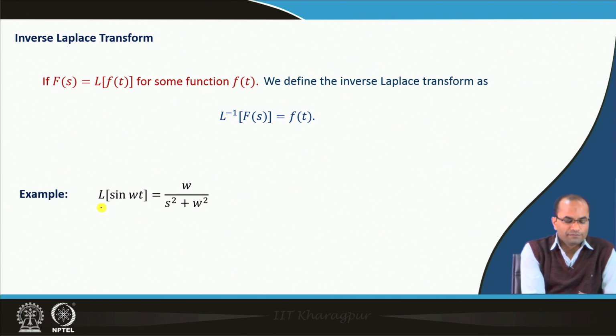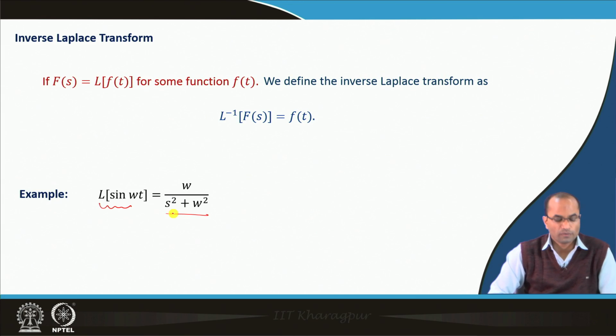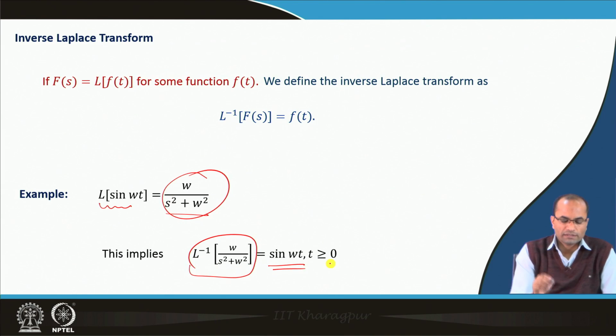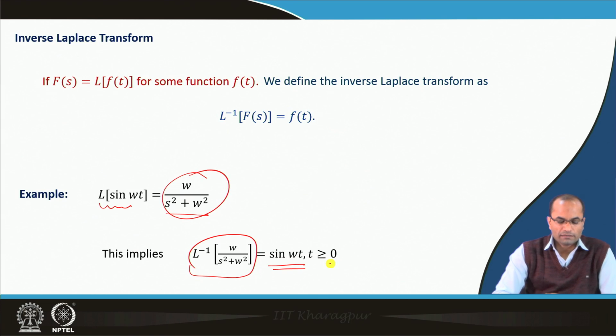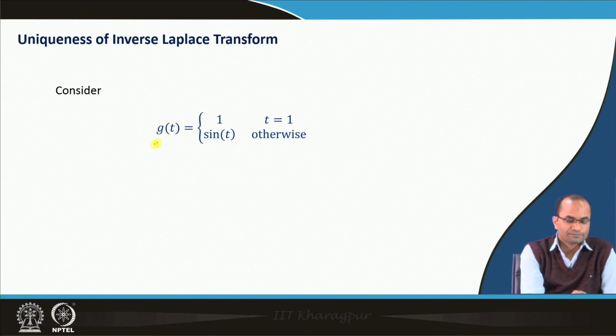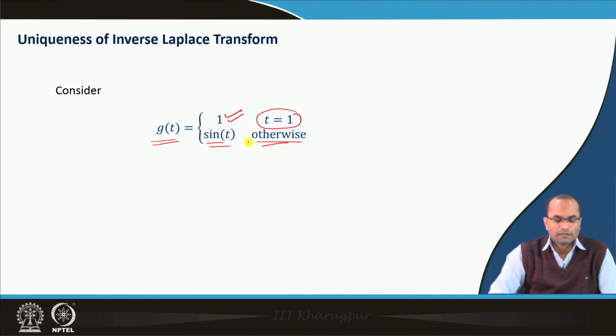For instance, if we know that the Laplace transform of sin w t is w over s square plus w square, in that case we can say that the L inverse of w over s square plus w square is equal to sin w t for t positive. But there is a problem here. For instance, consider the function g t, which we define as 1 at t equal to 1, and otherwise it is sin t.